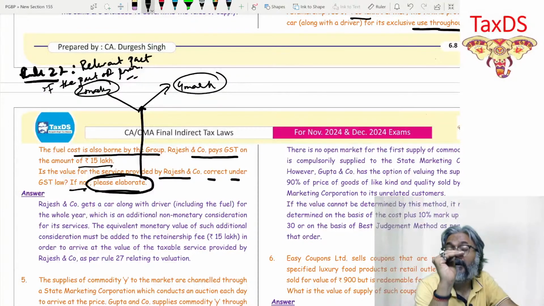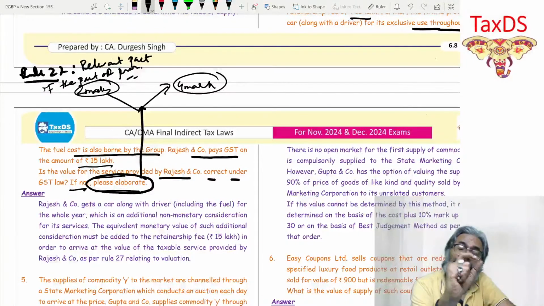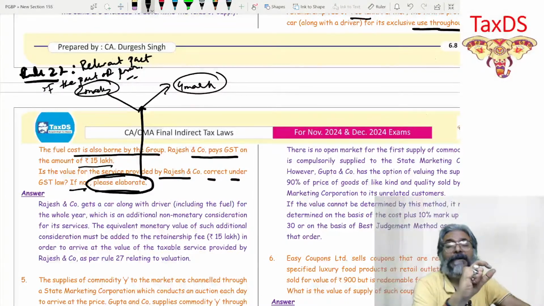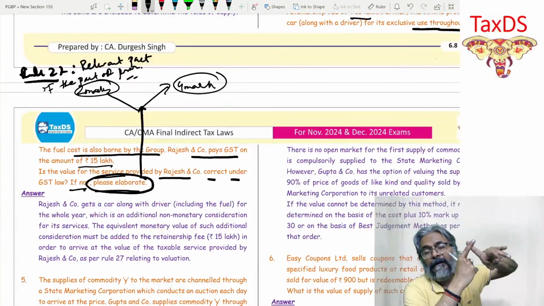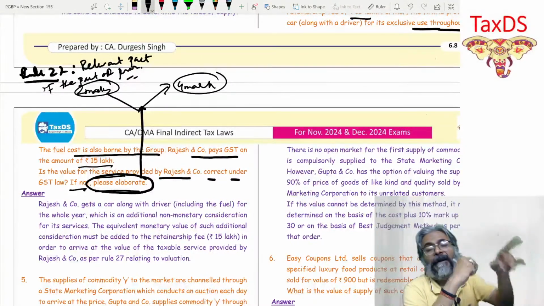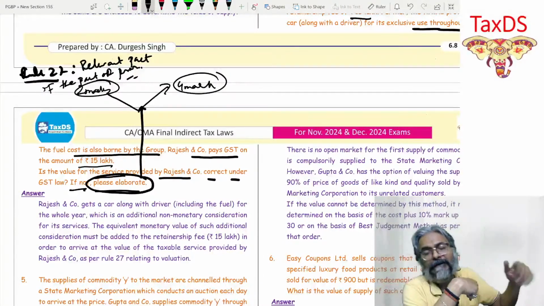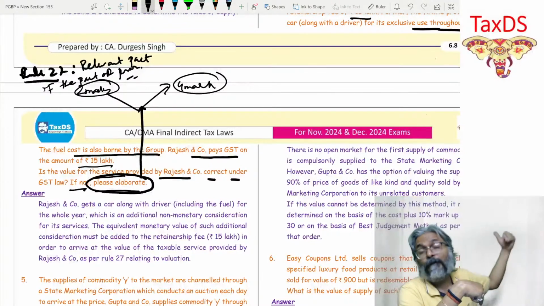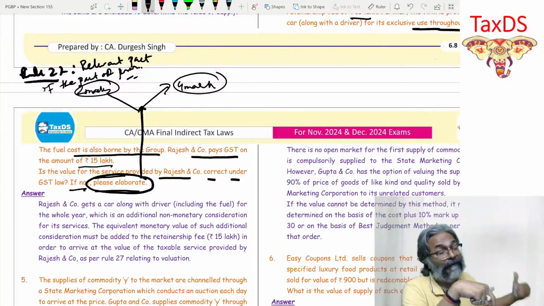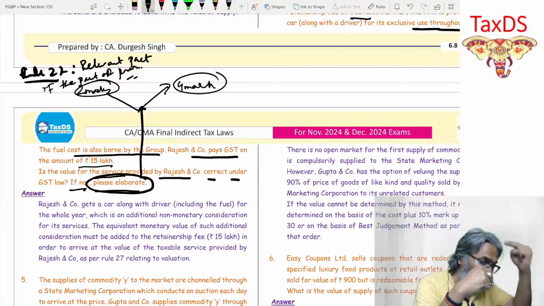So in that particular case, rule 27 says that when the consideration given is 100% non-monetary, or partly non-monetary and partly monetary, then rule 27 tells you 4 things. What are the 4 things? Point number one. First, you have to take up the open market value of the supply. The supply that you are doing, of that you take the open market value. But you say, no sir, I don't have the open market value. Then point number two says what, students?